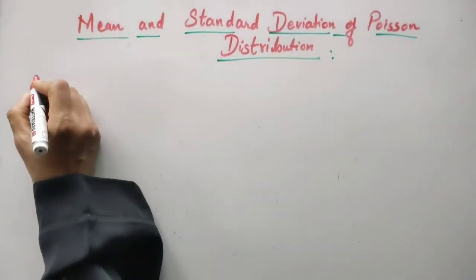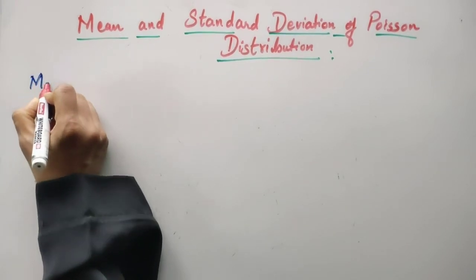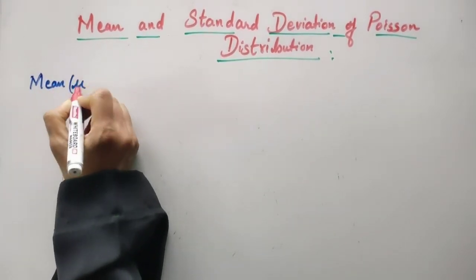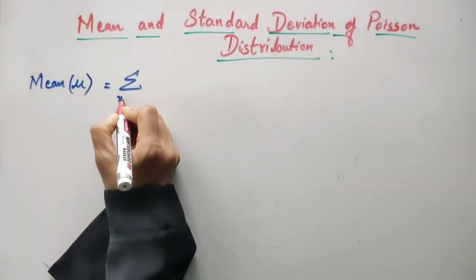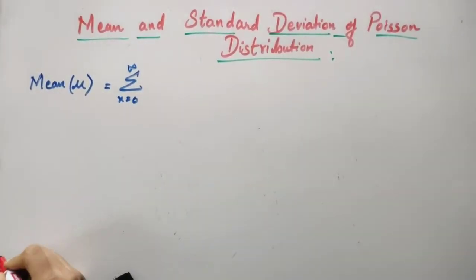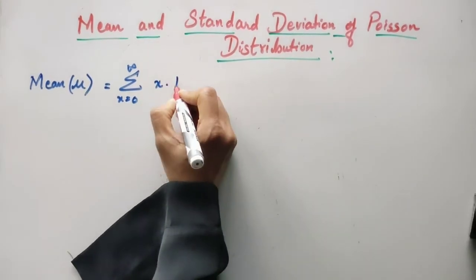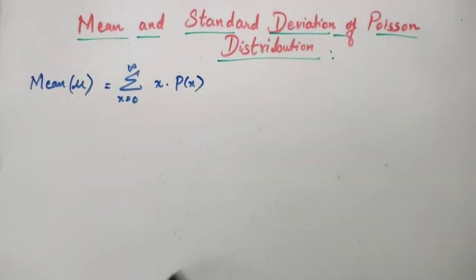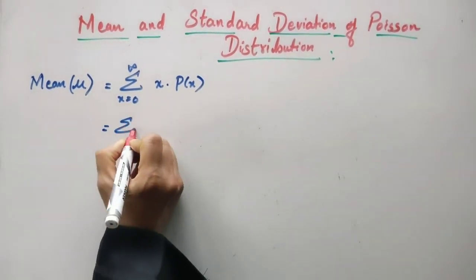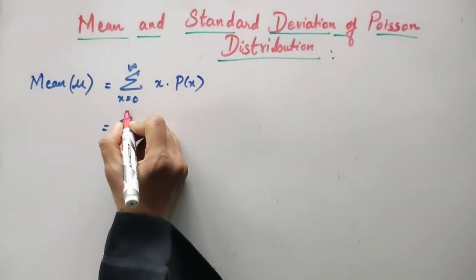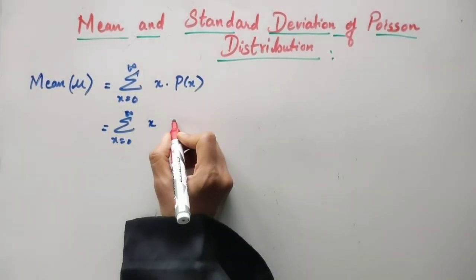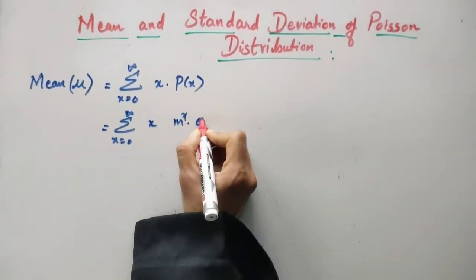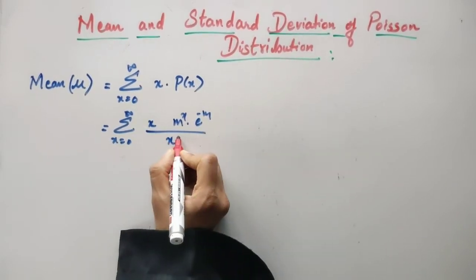So you know very well, the mean mu is defined by the formula summation x going from 0 to infinity x into p of x. So that will be equal to summation x going from 0 to infinity. Let's substitute the value for p of x which we have got for Poisson. It is m raised to x into e to power minus m divided by x factorial.